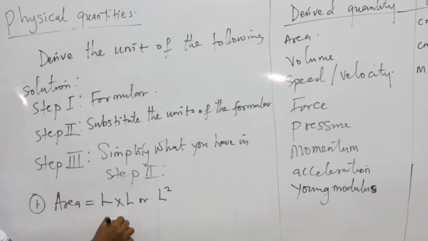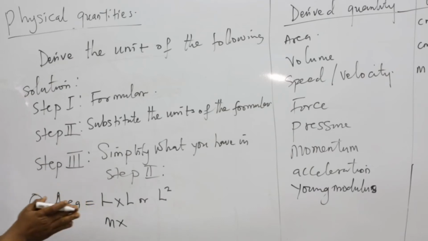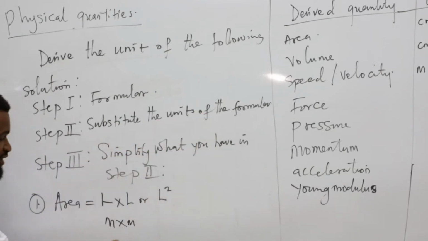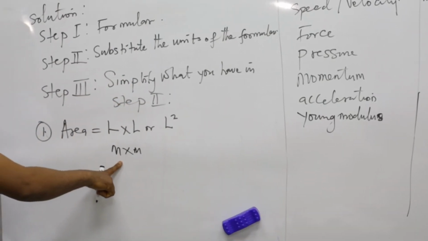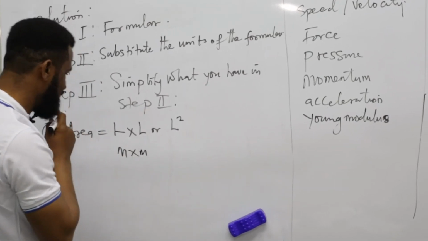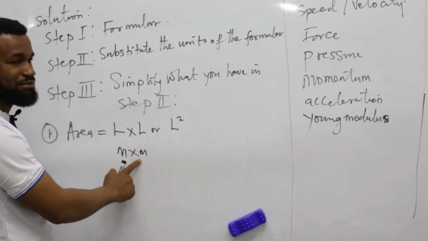In mathematics, you just do something based on what you are told. Then the next one is meter, right? This is step 2, substitute the unit of the formula. Then what is step 3? Step 3, you simplify it. How do you simplify m times m?